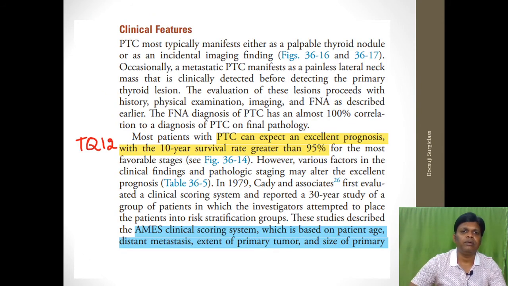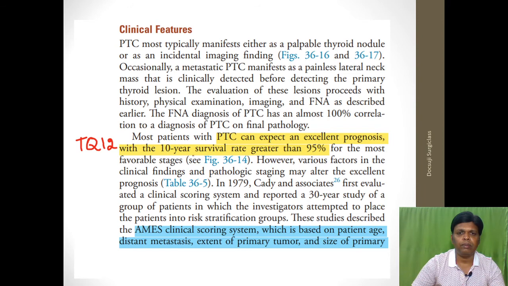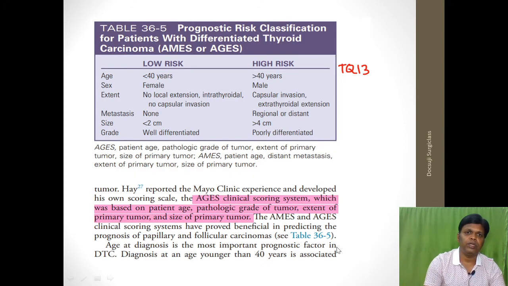Okay, you can carefully read this one. The prognosis I talked about, good prognosis in papillary carcinoma. You can see that papillary carcinoma can expect an excellent prognosis with a 10-year survival rate greater than 95%. And you see the scoring system again that we discussed. AMES: A stands for age, M stands for metastasis, E stands for extent, and S stands for size of the primary tumor. And again this is the AGES scoring system.